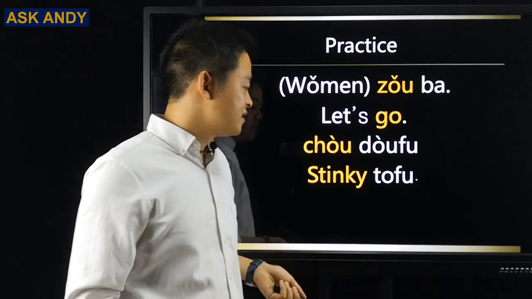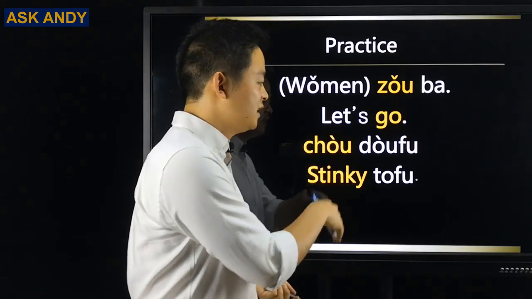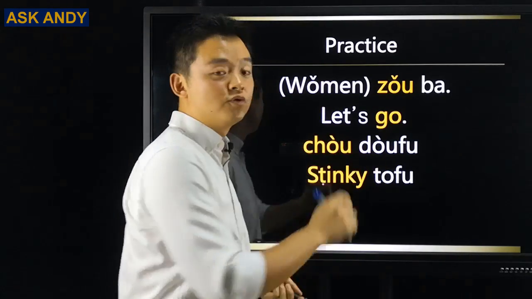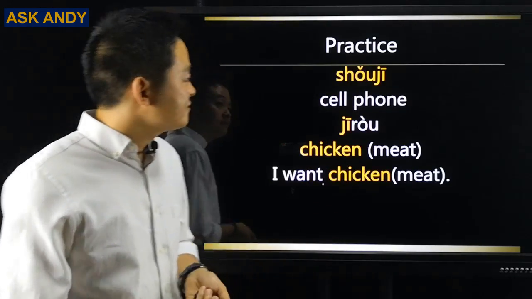And then for this one, stinky tofu, what we say is 臭豆腐. See, fourth tone, 臭. And then 豆. 臭豆腐. Fu is neutral. So 臭豆腐 is stinky tofu. Okay, let's move on.